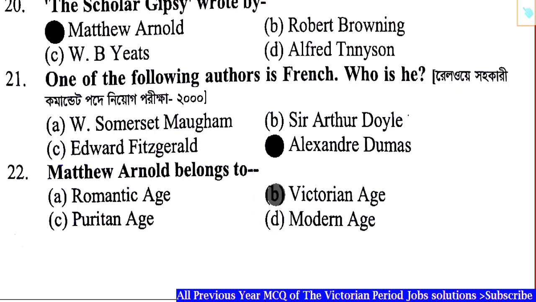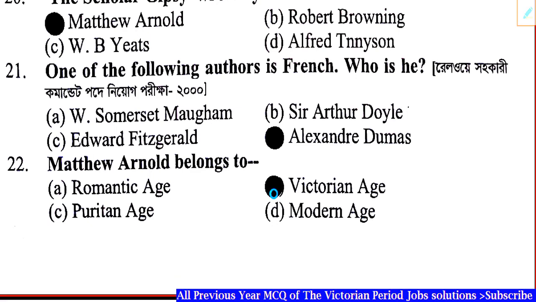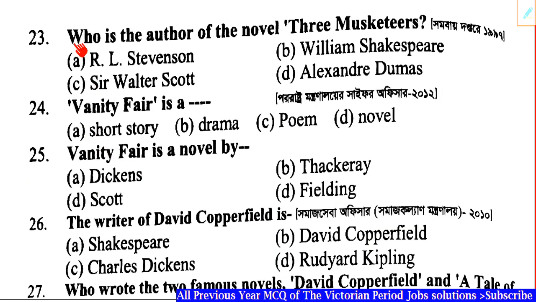Question number 23. Who is the author of the novel Three Musketeers? Correct answer: Option D, Alexandre Dumas. Question number 24. Vanity Fair is a dash. Correct answer: Option D, novel.